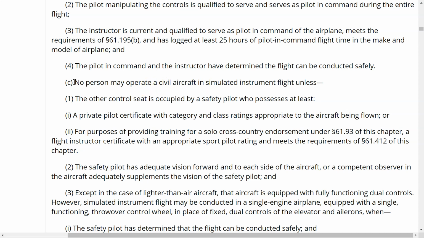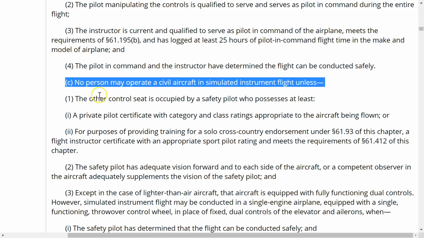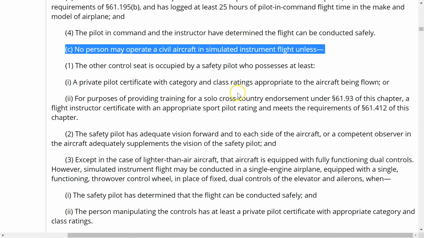Now, paragraph C doesn't necessarily revolve around flight instruction, but at some point you may give instruction in which you have the other person underneath the hood, and this is what this paragraph is talking about. Now, you couldn't do that unless the other control seat is occupied by a safety pilot, who technically would be you, who possesses at least a private pilot certificate with category and class ratings appropriate to the aircraft being flown,